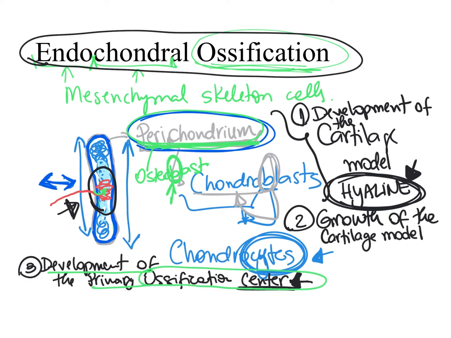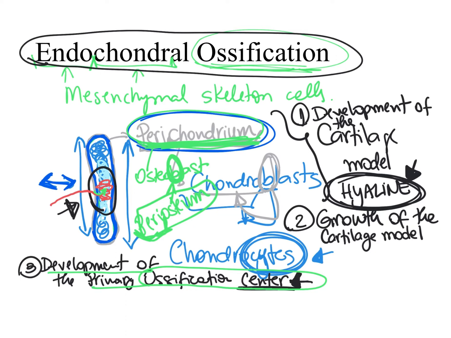Now, as soon as these mesenchymal cells in the perichondrium start differentiating into osteoblasts instead of chondroblasts, we don't call the perichondrium that anymore. Now we call it periosteum, which is the layer of cells at the periphery that gives rise to cells that will become bone.